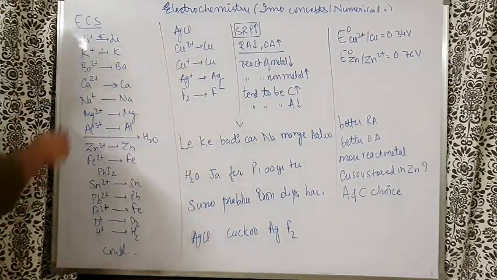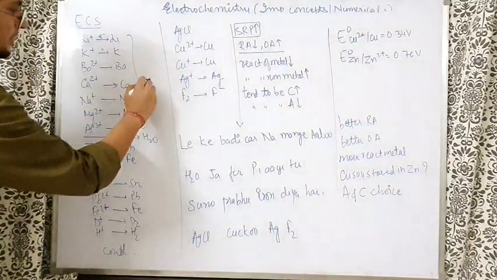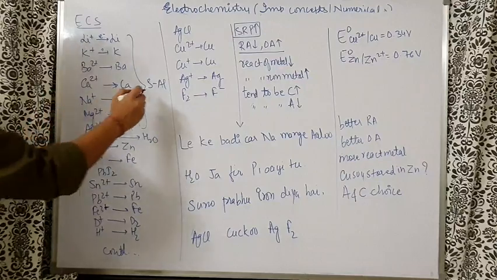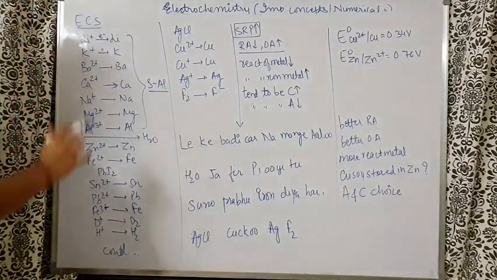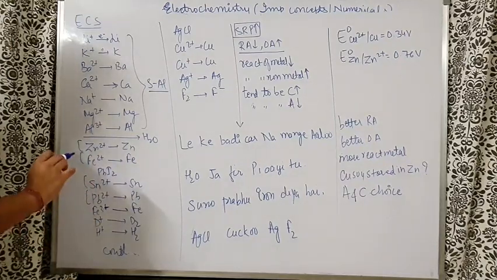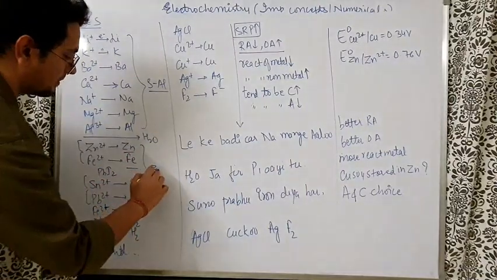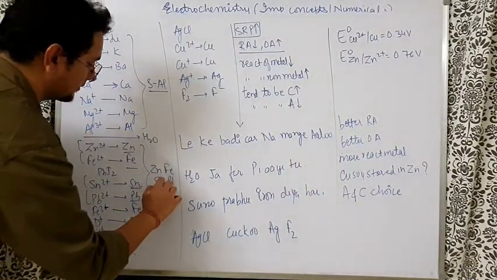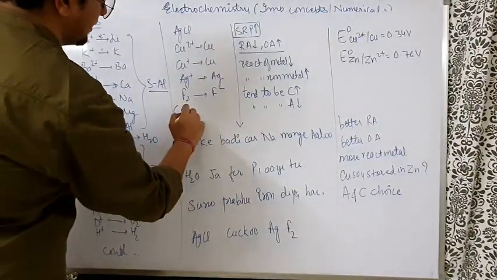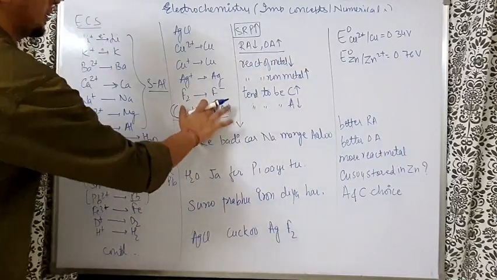So look, how to remember this? Simple. Firstly, the first few members are SUL. What is SUL? S block and aluminium. So SUL are the most reactive metals. Then remember zinc, iron, tin, lead. Zinc, iron, tin, lead are moderately reactive metals. So here you have to just remember zinc, iron, tin, lead. And finally, you have to remember copper, happa. And copper, happa are the least reactive metals.